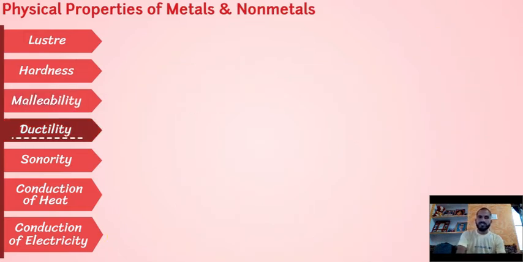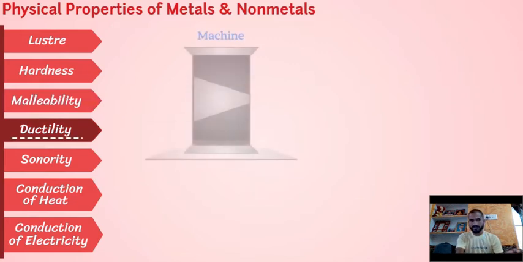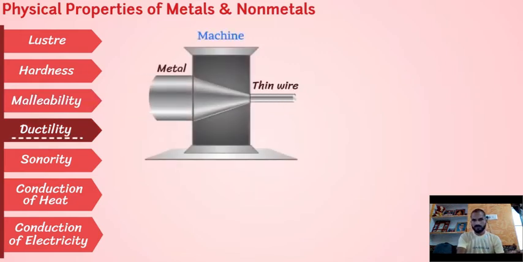Now ductility. What do you mean by ductility? The property of metals in which a metal can be converted into wires is known as ductility.